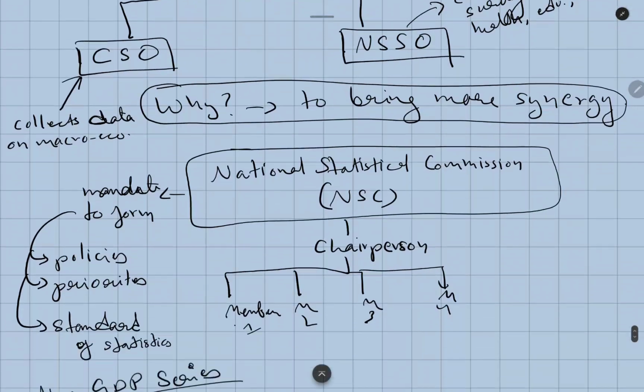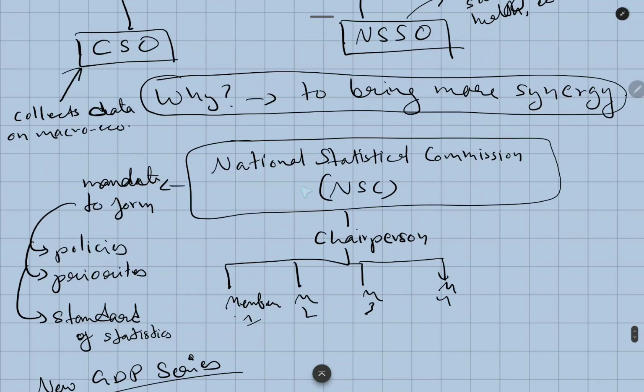Understood. Another important body, just to remember, because it might come in the prelims: the National Statistics Commission. The National Statistics Commission was formed on the recommendation of the Rangarajan Committee.